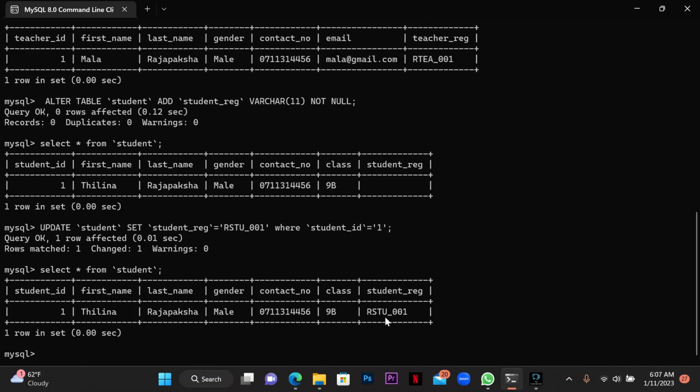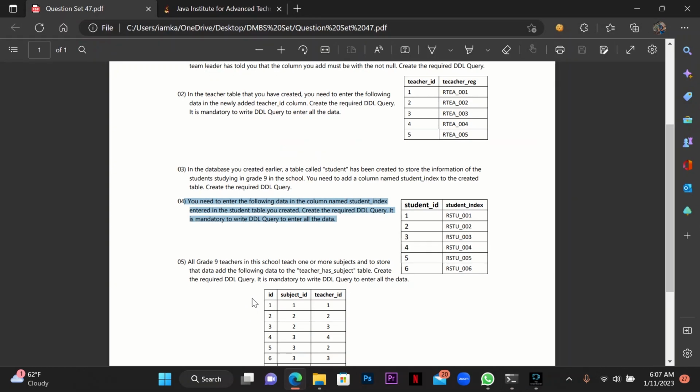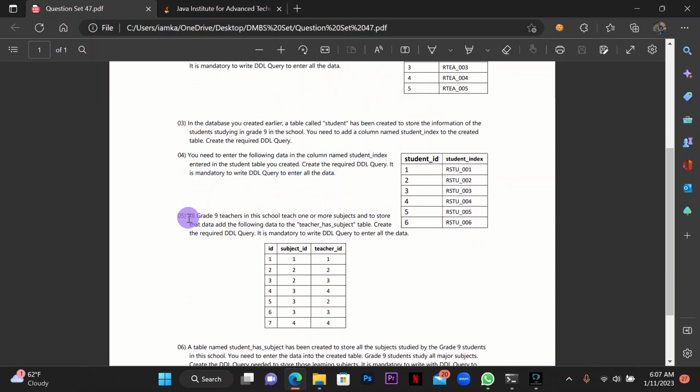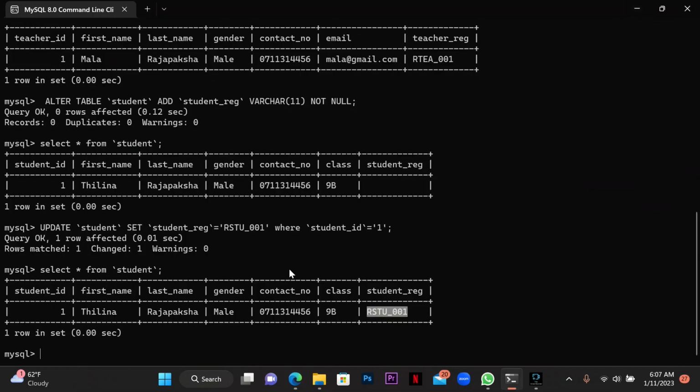So in the fifth question, they are asking: all the grade 9 teachers in this school teach one or more subjects, and to store that data, enter the following data into the teacher has subject table. Okay, now we have to enter the data to our teacher has subject table. So I'm going to write an insert query here. Insert into teacher has subject.